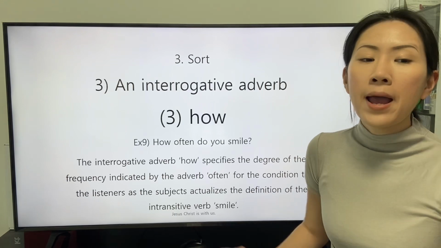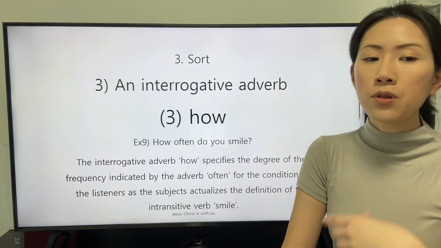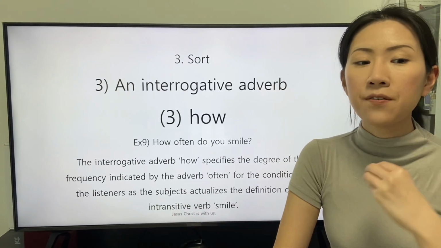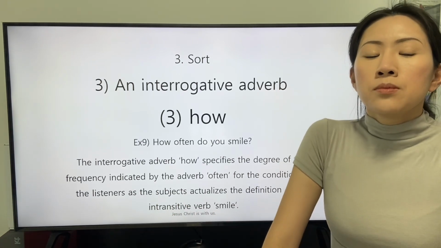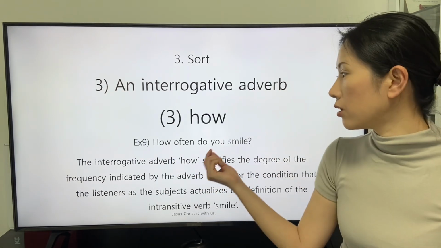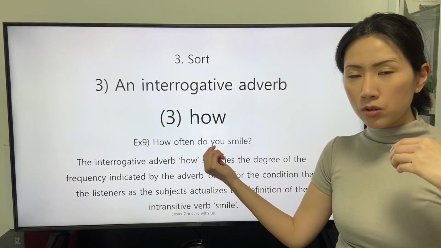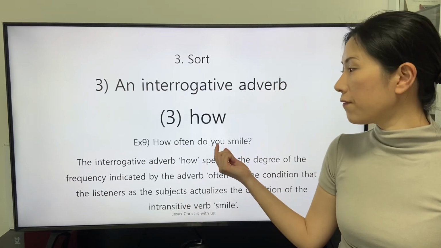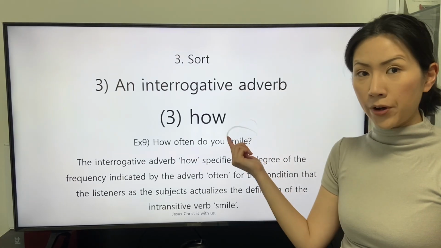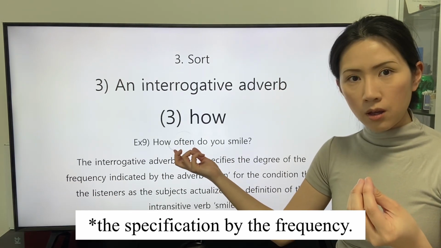The interrogative adverb how specifies the degree of the frequency indicated by the adverb often for the condition that the listeners as the subject actualize the definition of the intransitive verb smile. The interrogative adverb how specifies the condition of the subject to actualize the action indicated by the intransitive verb smile with frequency.